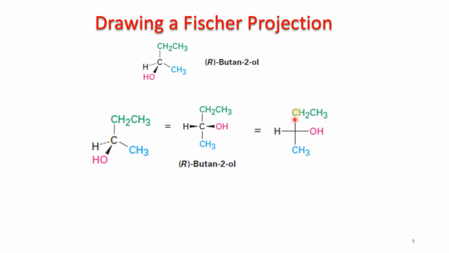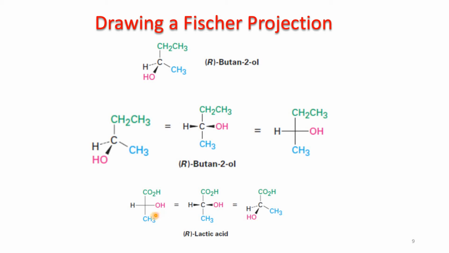And further, this cross here, of course, carbon. So H, which is away from us, is on the horizontal line and is on the left hand side, and OH, which was towards us and out of the plane of paper, is on the horizontal line, on the right hand side, and this is above but on the vertical line, and the CH3 on the below line.